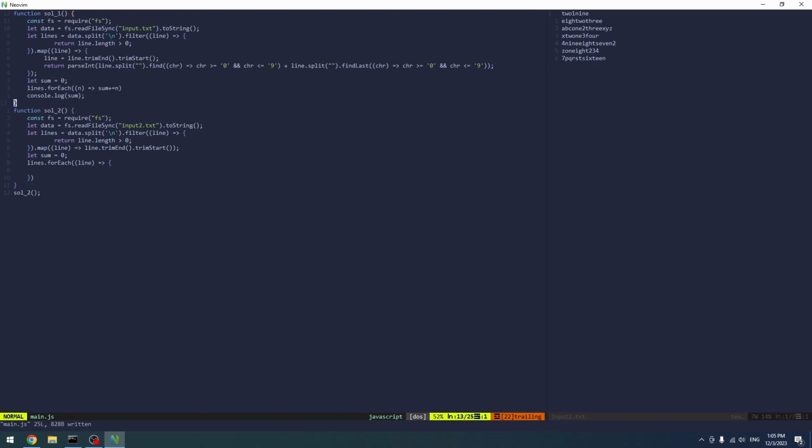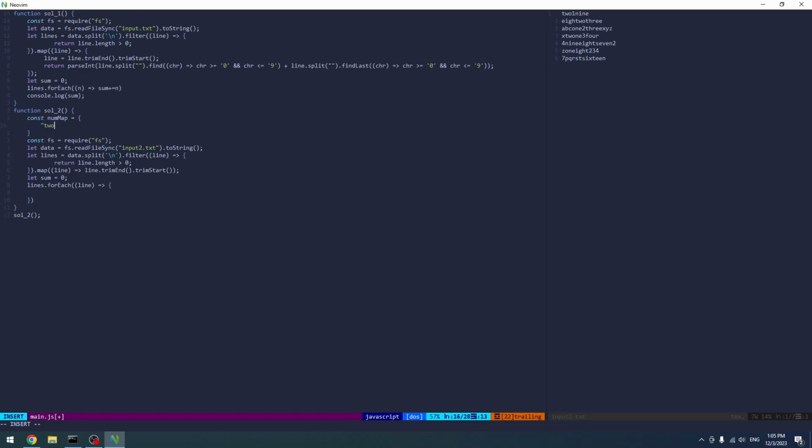Alright. And let's have an array of numbers, where we have a nummap maybe, where we have a string like 2, like 1, 2, 1, 0, 0, etc. 0, 2, 0.